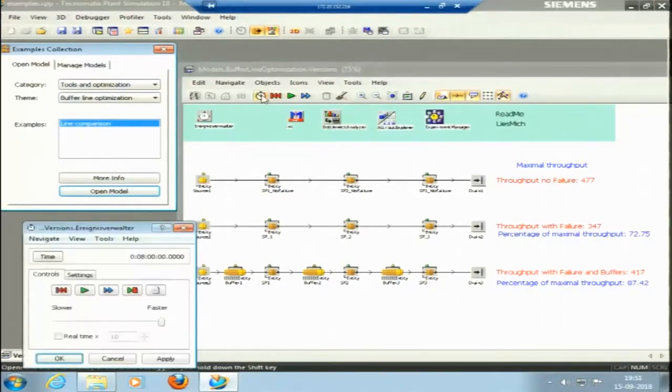Yes, this model has run for an 8-hour day. With no failure, the pieces produced in a day were 477, with failure it is 347. But because failure is there, we have put buffers in between that can store some of the material, so it is about 417. It also gives the percentage of the maximum throughput. Maximal throughput is 477. With failure we have 72%, and with failure but with buffers we have 87% of the maximal value.